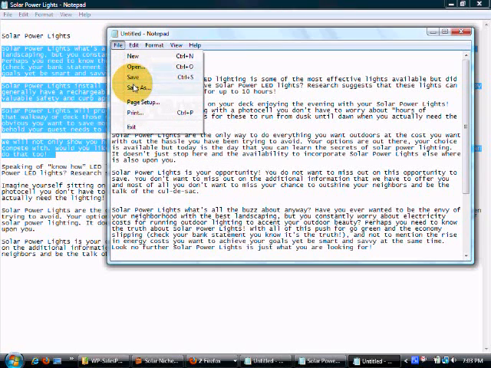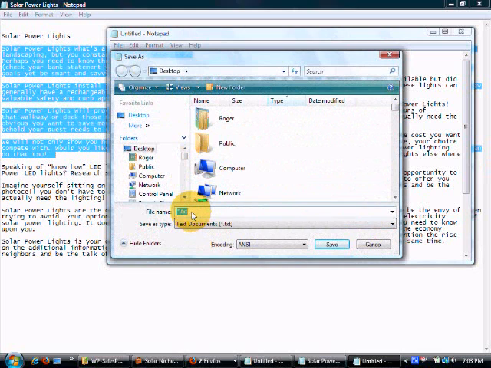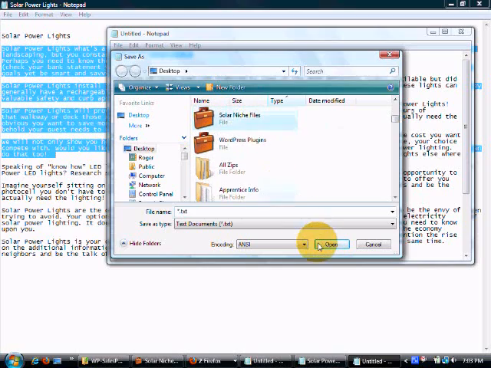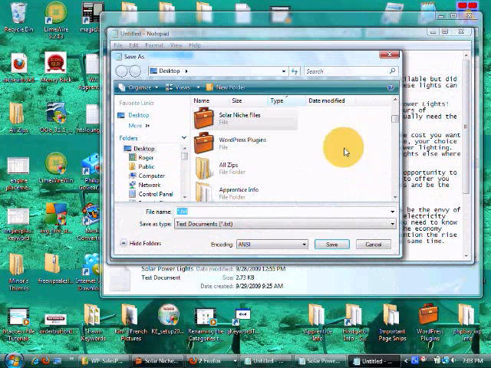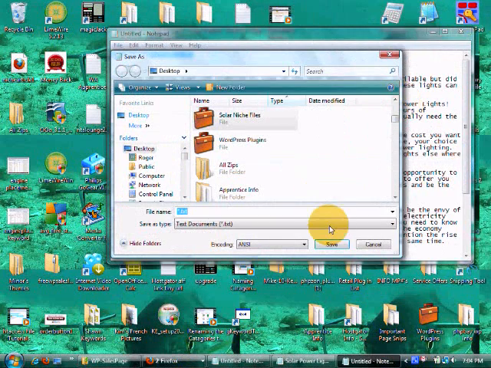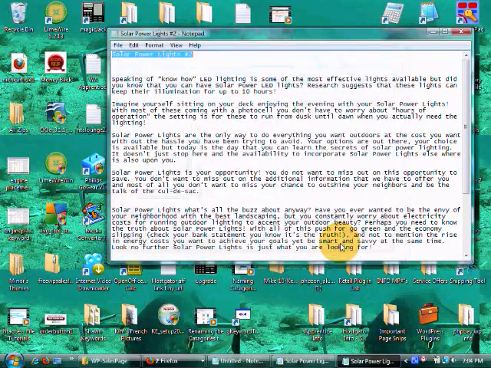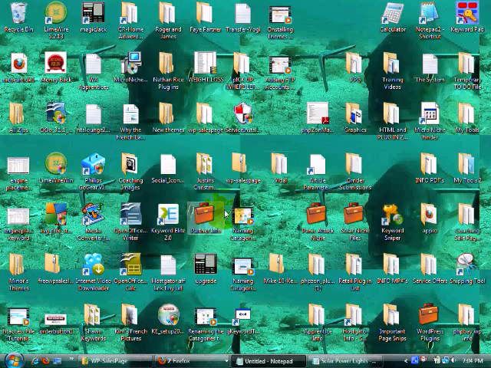Copy. Save as. Get this into my briefcase. There we go. Briefcase opener, another computer. Let me get that closed up real quick. And open. We're going to paste it. Solar power lights number 2. Okay, and now we can go ahead and close that out.